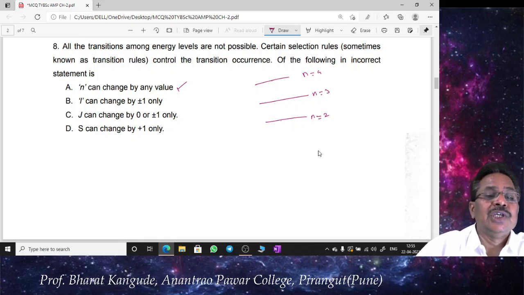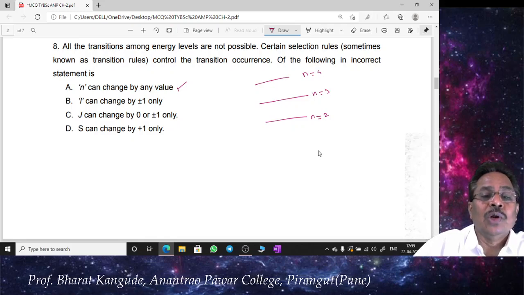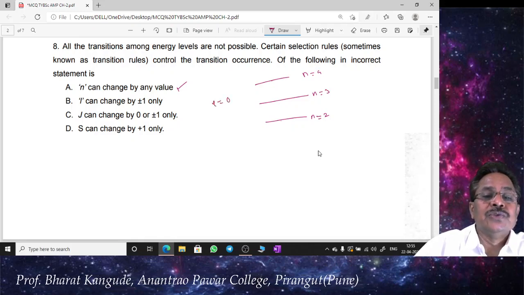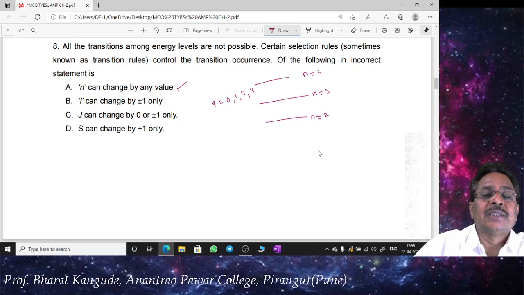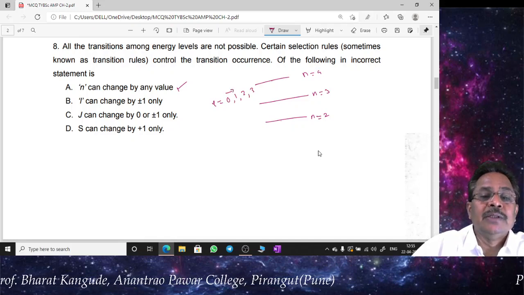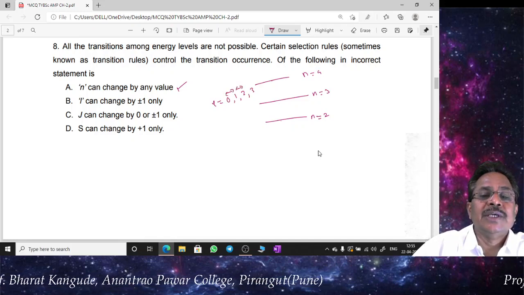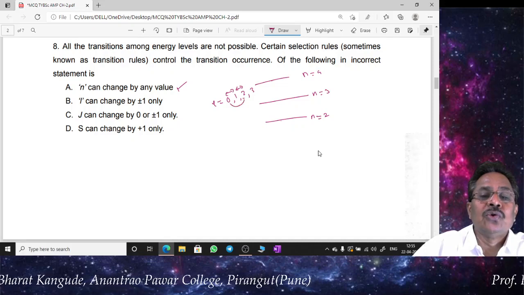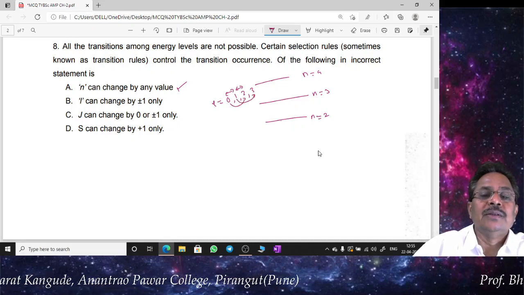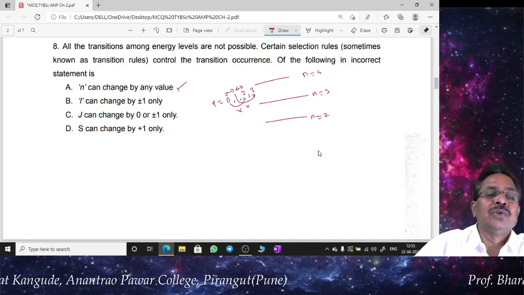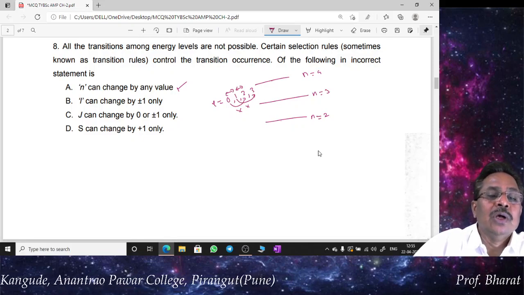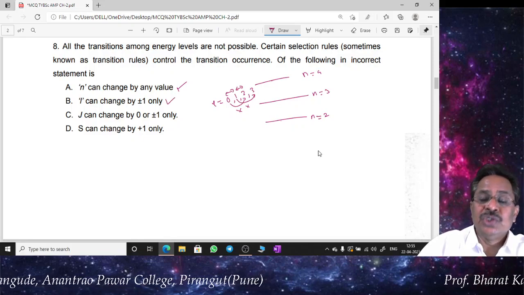So L can change by +1 or -1 only. So L is equal to 0, 1, 2, 3, etc. So transition between these successive levels is only allowed. From 0 to 2 or from 1 to 3, these types of transitions are not allowed. So this is again a valid selection rule for the change in L.